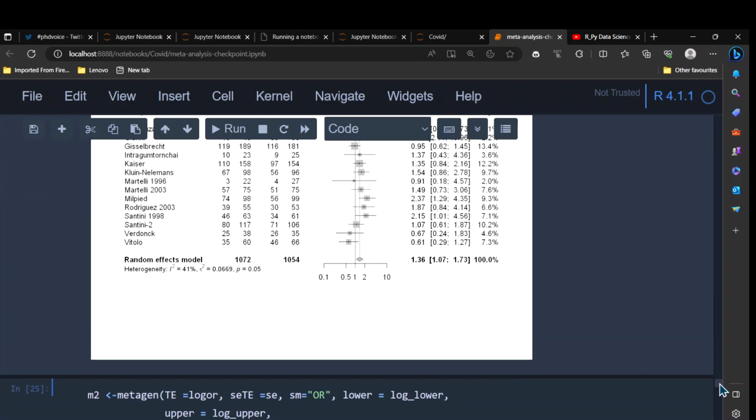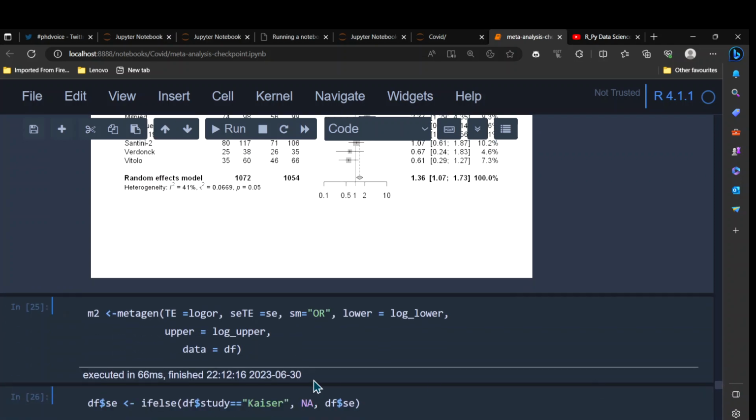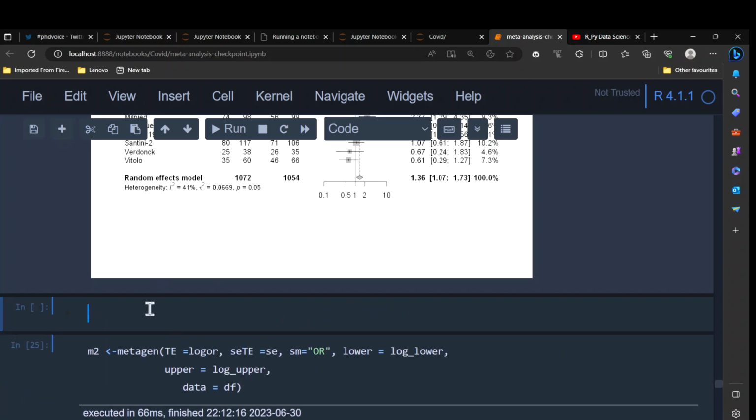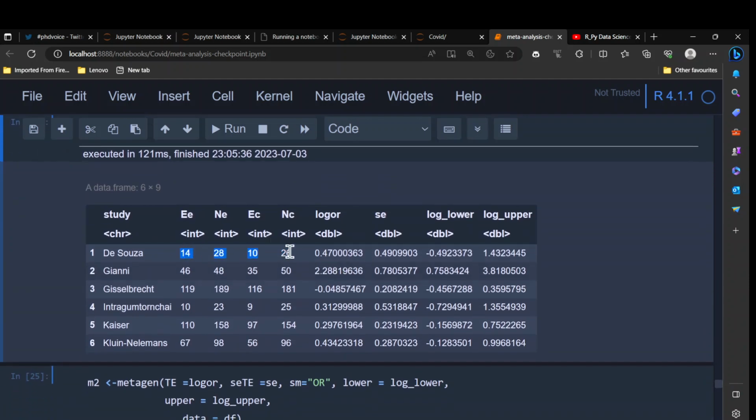The other way you can do it is by using the metagen function. For metagen, if you remember, we already have some data, so let me show you the head of our data. The data frame is df, and if we run this, you can see. For metabin, we only need these ones, and the rest is calculated by the metabin function. But for metagen, what you need is odds ratio.